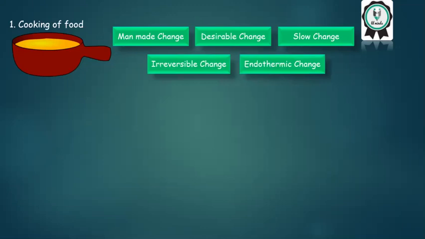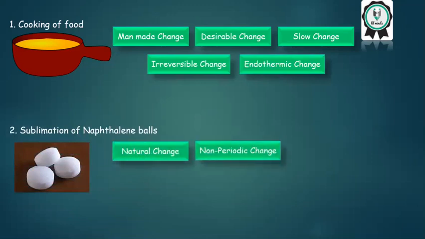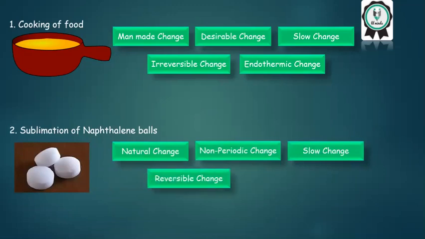The next example is sublimation of naphthalene balls. We can classify it as natural change, non-periodic change, slow change, reversible change, and endothermic change. Just like these, there are many other types of changes that can be classified into 2 or more types of change.